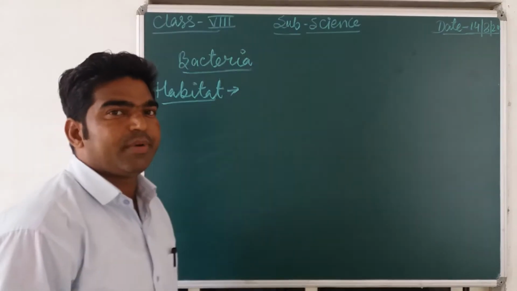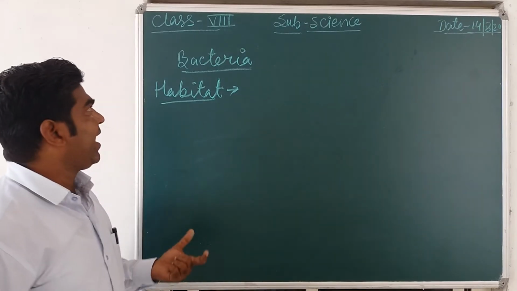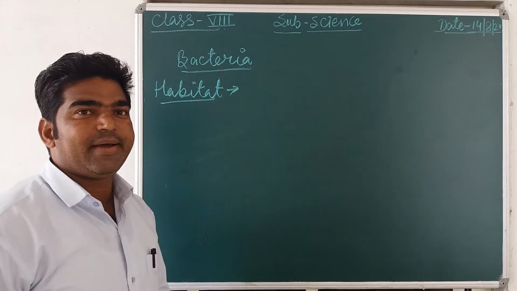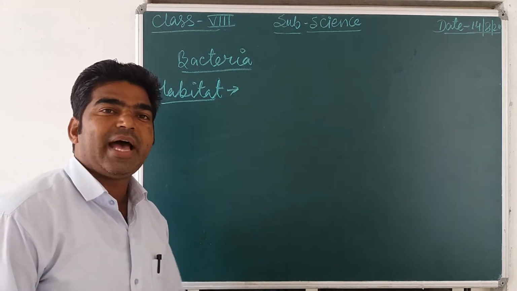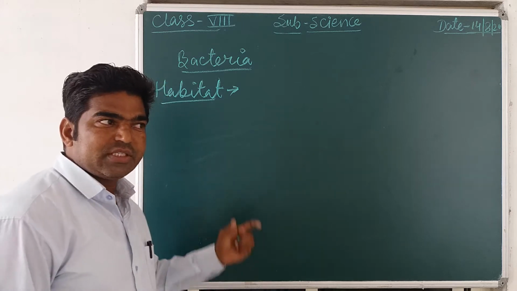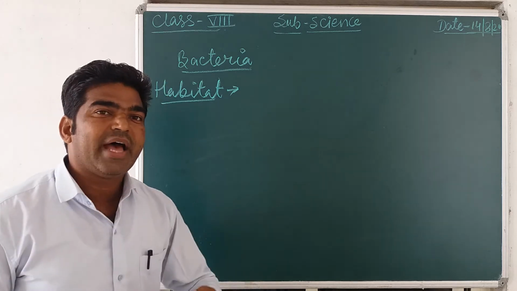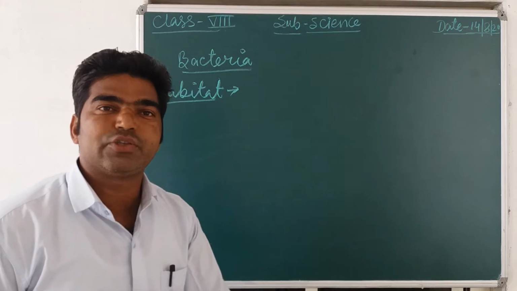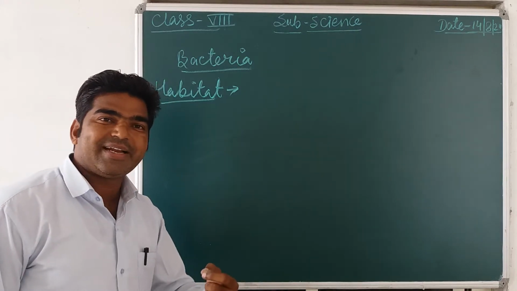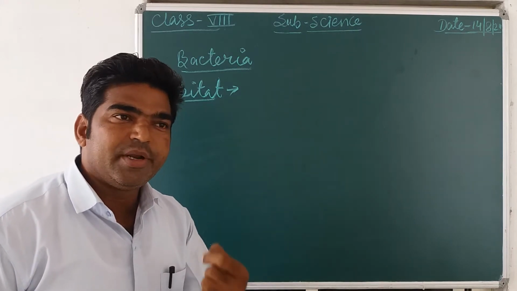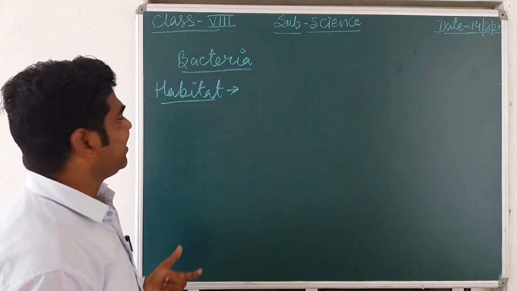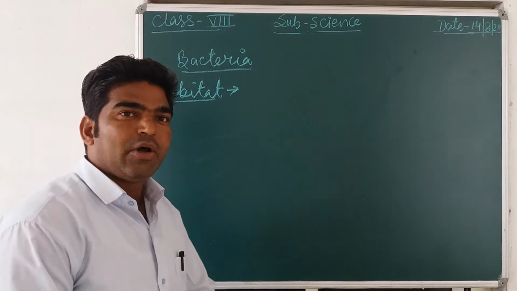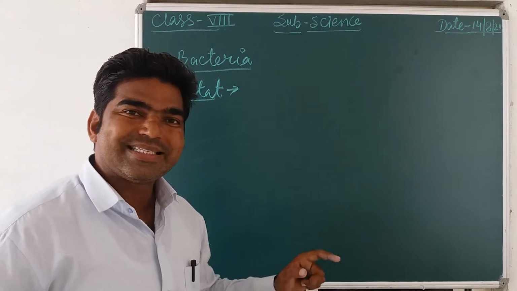This is another class of microorganism. As you know, the virus is found everywhere, and bacteria are also found everywhere. They are found in soil, air and water, even in the human body and in a plant body. So what is the habitat? Bacteria are found all around in the surroundings.